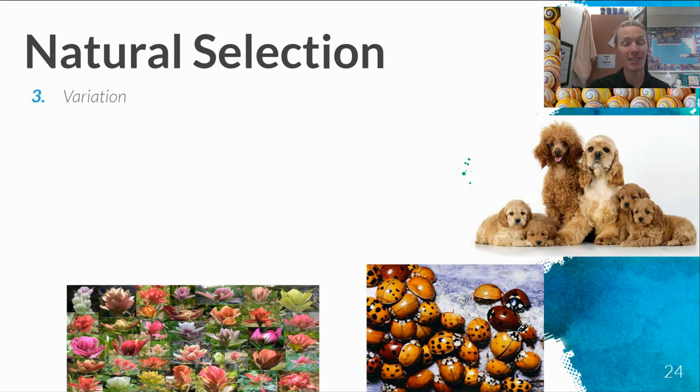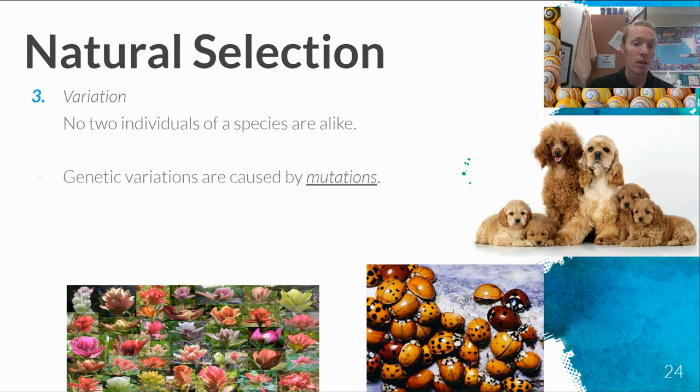Also, within natural selection, there's variation. No two individuals of a species are alike. Genetic variations are caused by mutations. We learned about mutations back in the genetics unit. Mutations are going to be a slight change in the genetic code within our DNA that are going to lead to a variation or diversity within our traits.